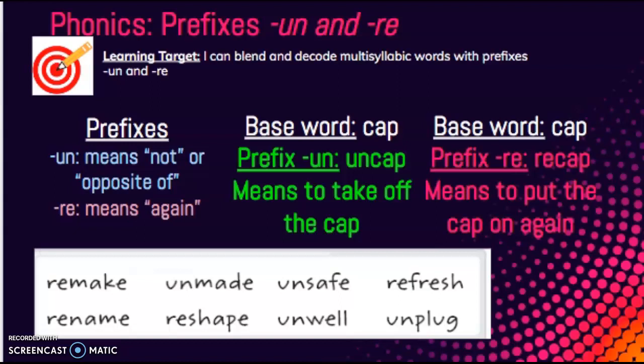Using the same base word, cap, we can add the prefix re. Recap means to put the cap on again. Let's look at some examples of words with these prefixes. Remake means to make again. Unmade means the opposite of made or not made.